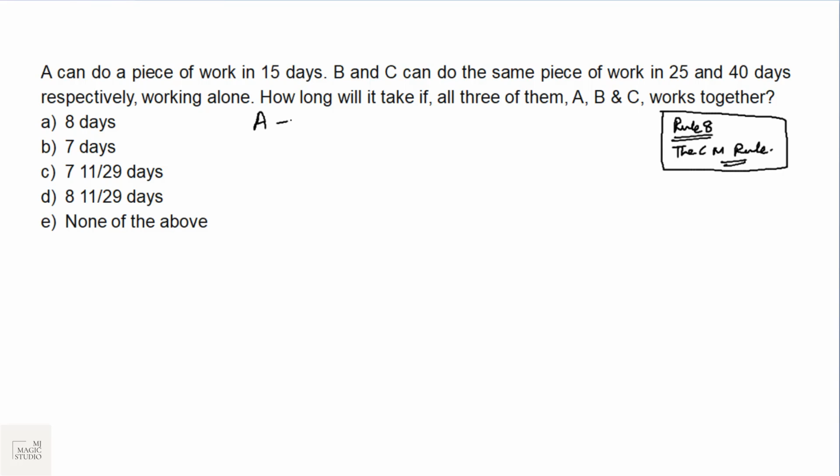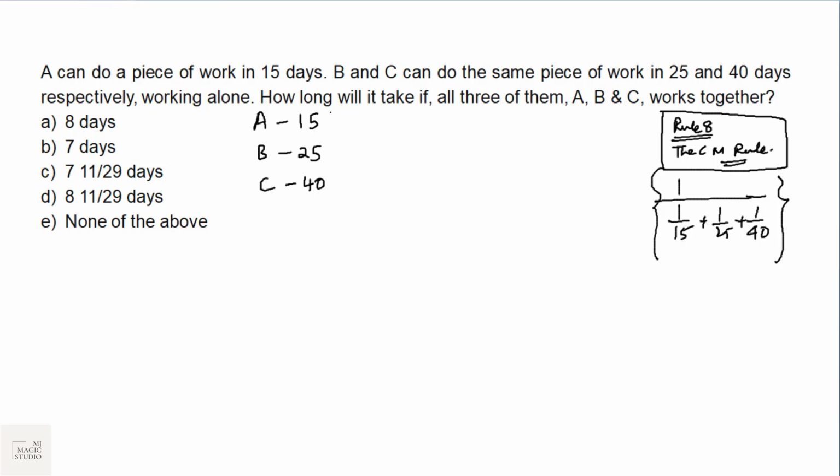A can do a piece of work in 15 days. B and C can do the same work in 25 days and 40 days respectively, working alone. How long will it take if all three of them work together? We'll use Rule 8, the CM rule, and it's very simple. Or else, if you are using the traditional rule, you can also find the answer. In that case, it would be 1 upon (1 by 15 plus 1 by 25 plus 1 by 40), and indulge yourself in tedious calculation.